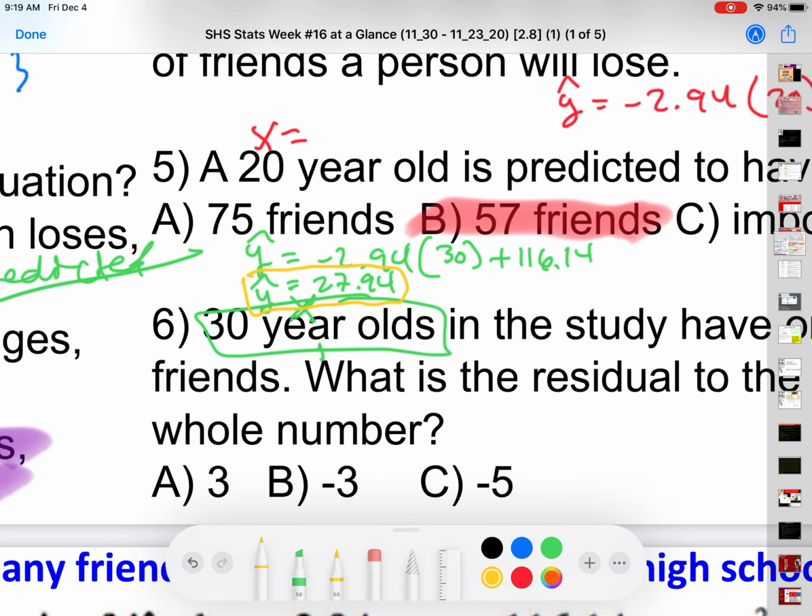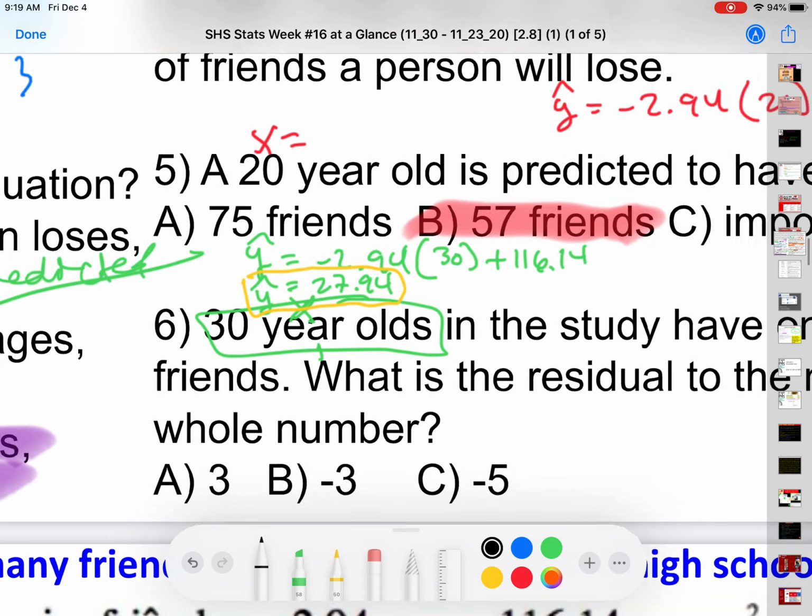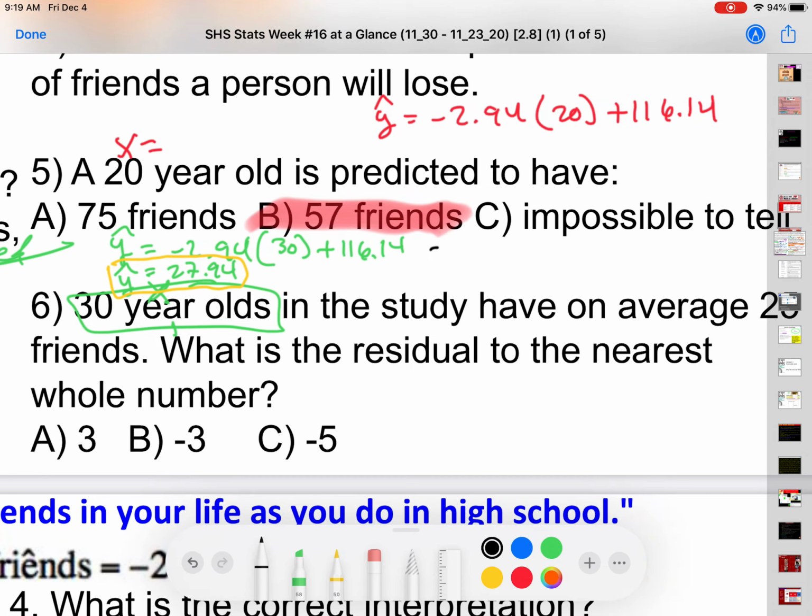Okay, and then the second thing I'm going to do is now I'm going to figure out the residual. Remember, this is a regular, but everyone should take an AP exam. So AP, actual minus the predicted, or observed minus the predicted.